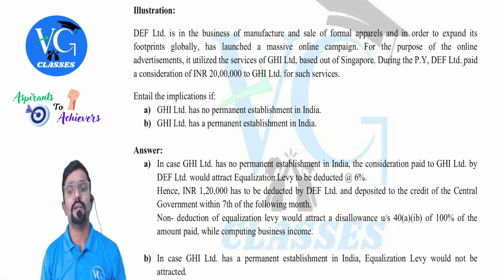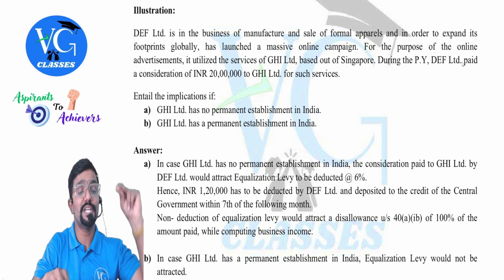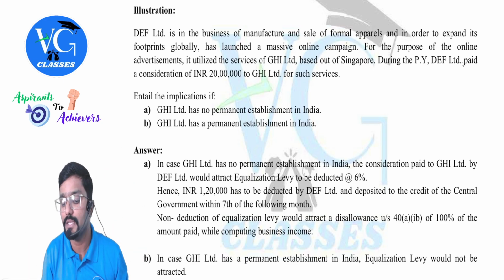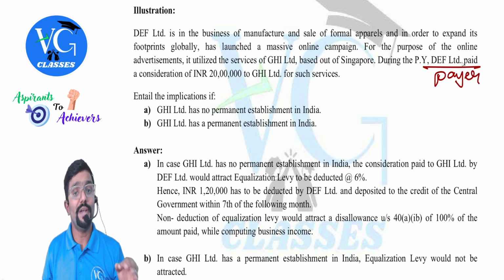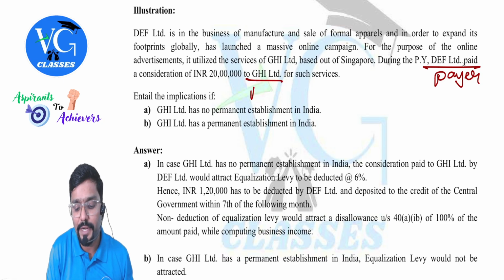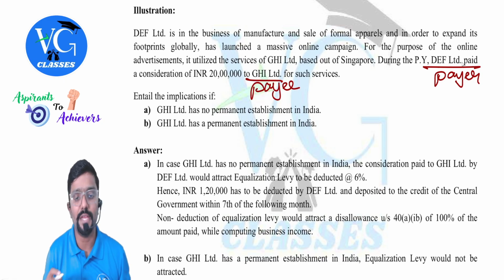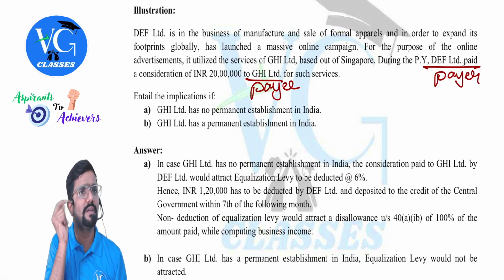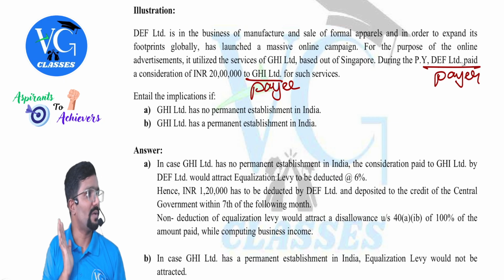During the previous year, DEF Limited paid a consideration of how much? 20 lakh. So that means DEF Limited is who? For us, payer. 20 lakh to whom? GHI Limited. So who is GHI now? Payee, who gave service. For such service, guys, are they providing specified service? Yes. What is it? Online advertising.